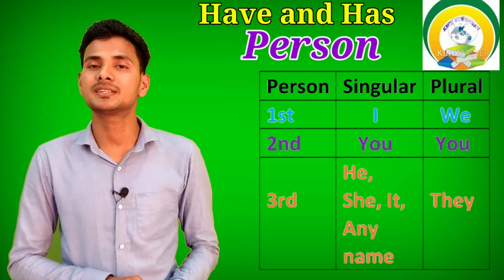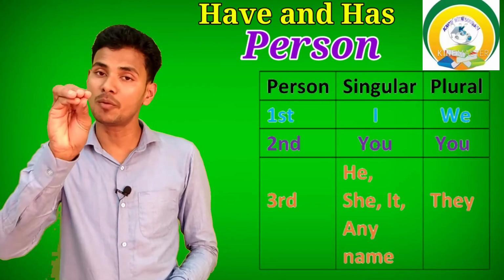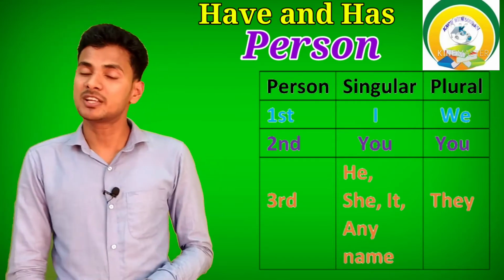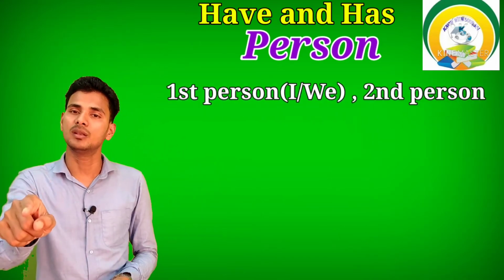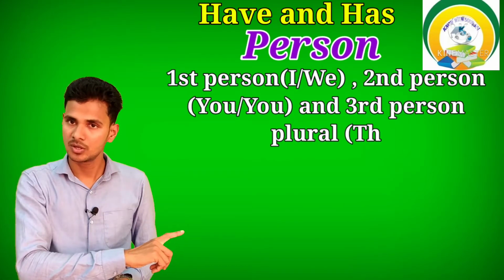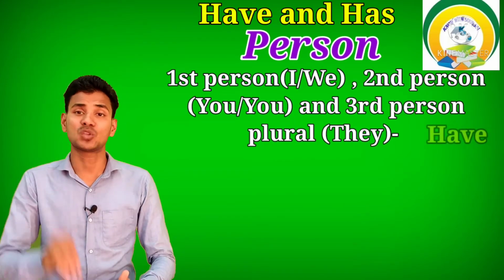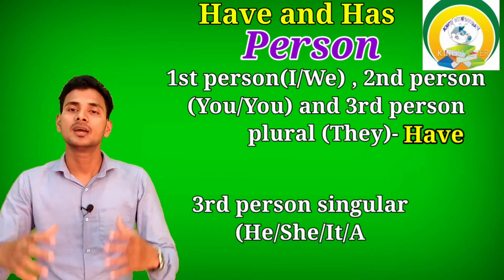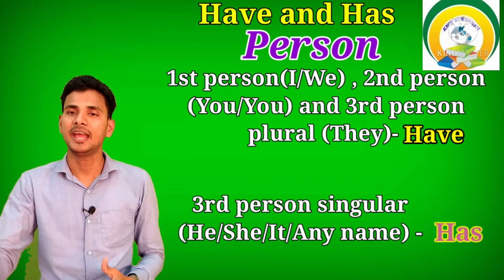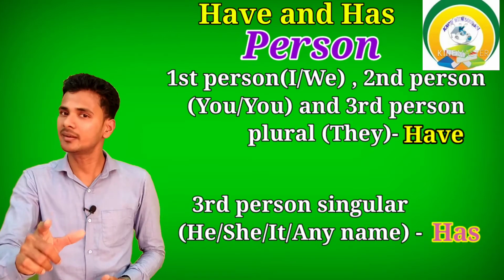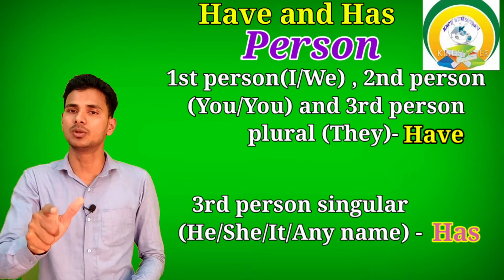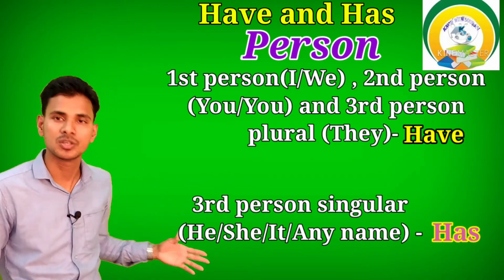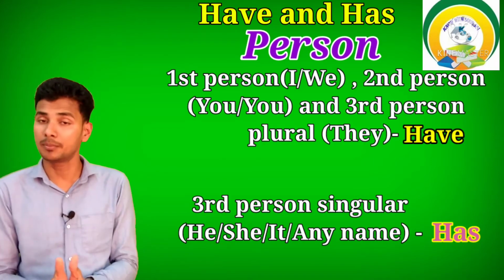Person is needed here because of the uses of have and has. You have to use have in the first person, second person and third person plural. Only in the case of third person singular, meaning he, she, it or any name, has should be used. Is it clear? Only in the case of third person singular you have to use has. So that is why in the first box we learn about the person.